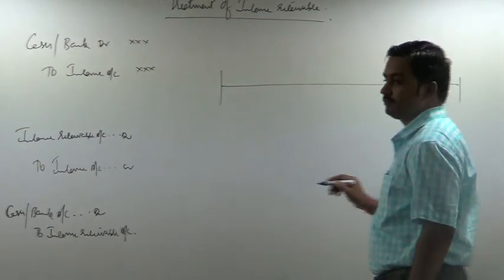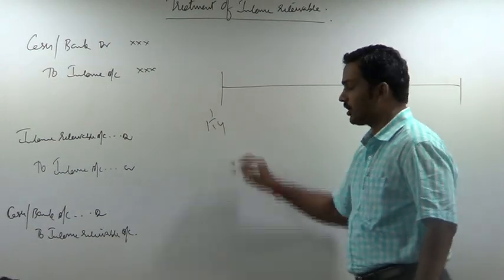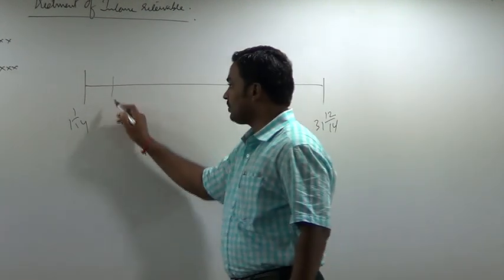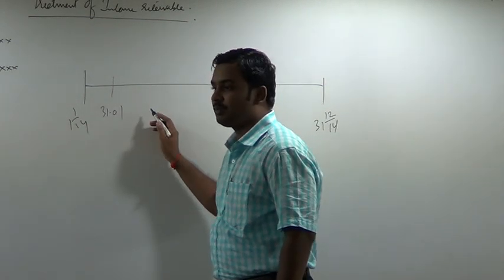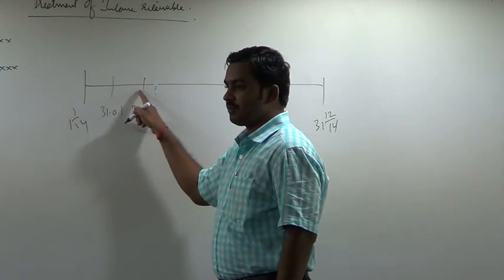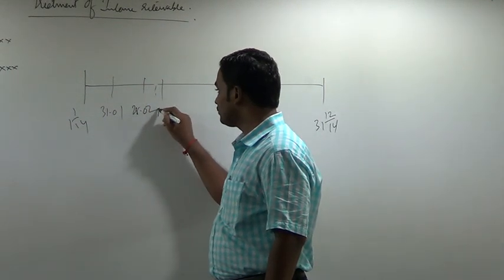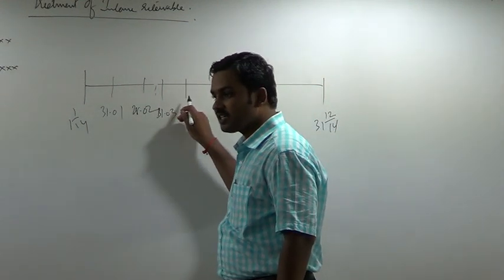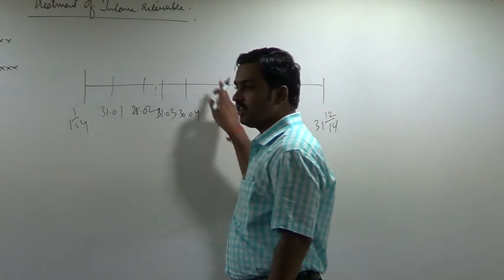Look at the board, everyone. Accounting period for a bank. Let us say a bank starts on 1st January 14, ends on 31st December 14. Suppose January month interest is charged on 31st January. It will be collected in the month of February. Interest for February will be charged in February, collected in March. March is part of the accounting period. March month interest will be charged in the month of March, but will be collected in the month of April. April month interest will be collected in May.